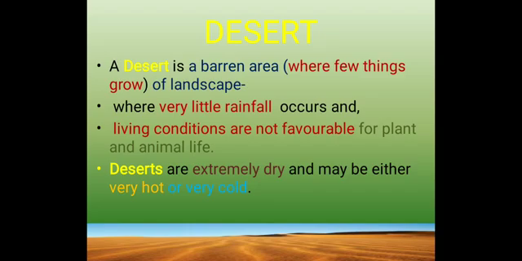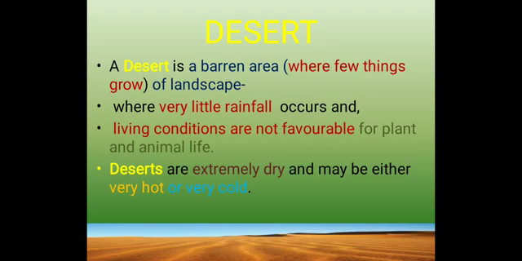So in a desert, very little rainfall occurs, and living conditions are not favorable for plants and animal life. As there is very little rainfall and water is not available, and the land is barren, the living conditions are not favorable.